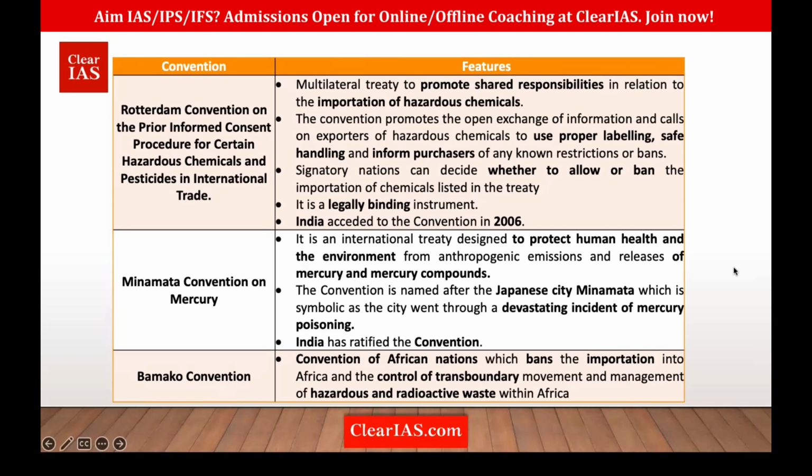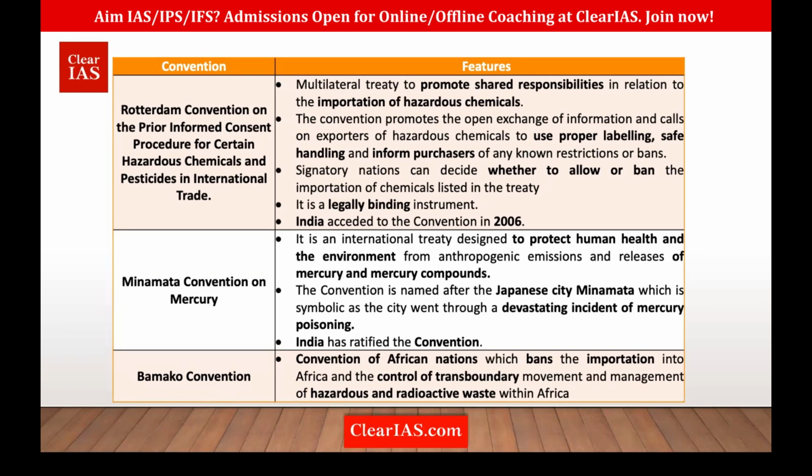So we have the Stockholm Convention with regard to persistent organic pollutants. Then we have the Basel Convention, in order to ban the transboundary movement of hazardous waste and pesticides, hazardous waste that is transferred from developed countries to developing nations. Then we have the Rotterdam Convention for prior informed consent with regard to hazardous chemicals and pesticides.